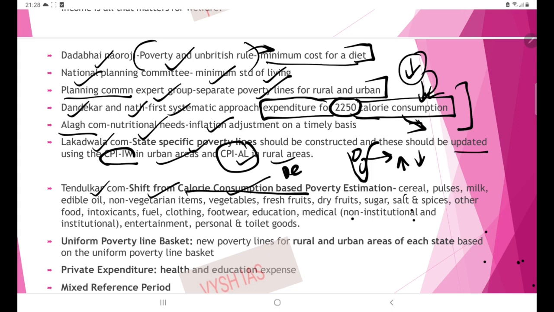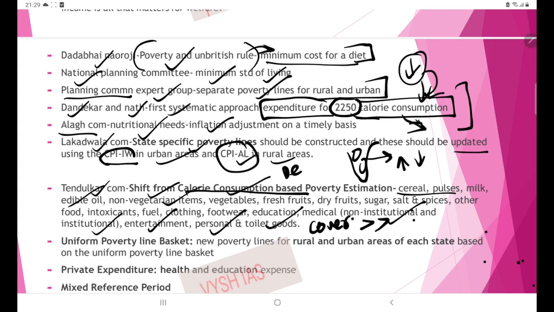So here the basket was increased. Cereal, pulses, milk, edible oil, non-vegetarian items, all these were included, and even institutional and non-institutional things were included. Whatever is required for entertainment, personal goods, toilet goods. So the coverage was widened. This is the importance of the Tendulkar Committee.